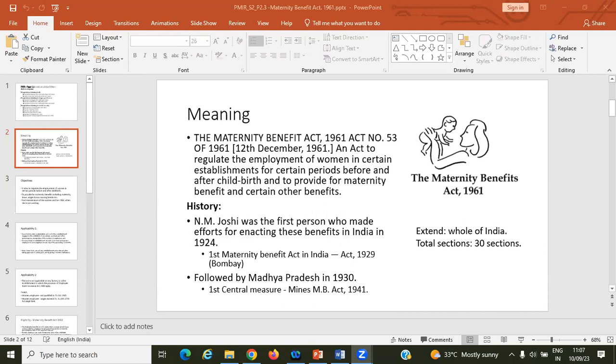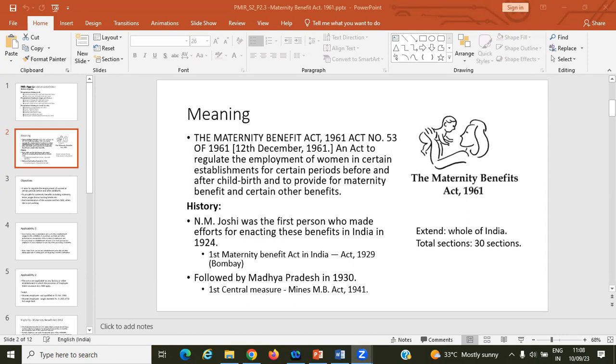During the maternity period, during the childbirth, what are the benefits the women employees should get? What is the employee entitlement? Everything is written in this act. What the duties of the person going on maternity are, what she has to do. All these things are mentioned in the act.